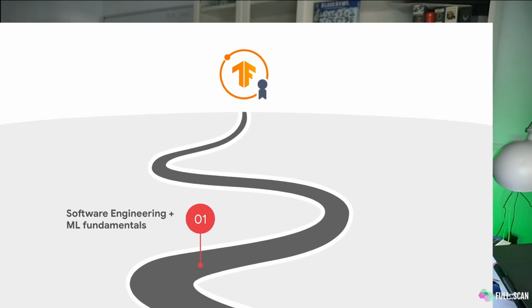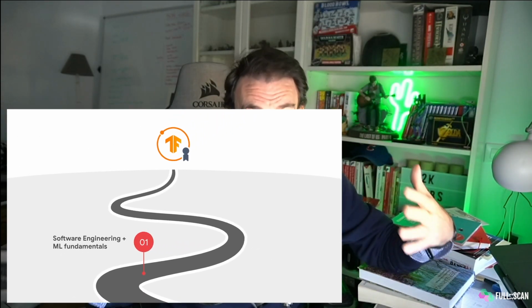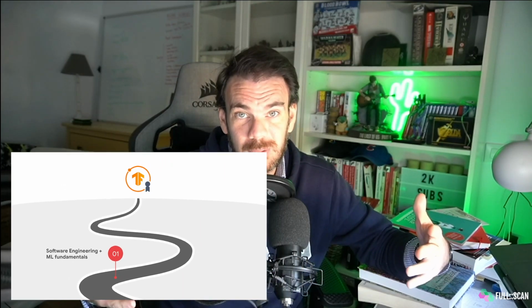For the software engineering fundamentals, I'm not giving you any specific resources. I'm assuming that you already know how to code. However, if you want to sharpen your Python development skills, I highly recommend having a look at this book, Effective Python by Brett Slatkin. It gives you about 90 very specific ways to build better Python code. Once you already have the fundamentals, it's a good read. It's actually a reference book that you can keep on your desk.